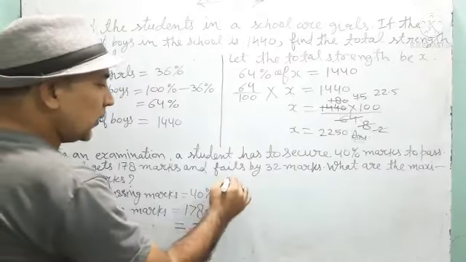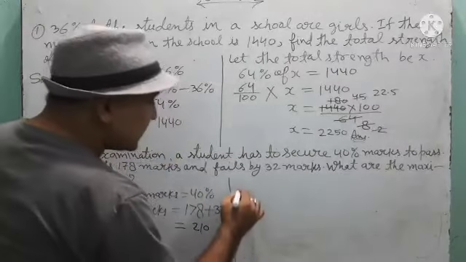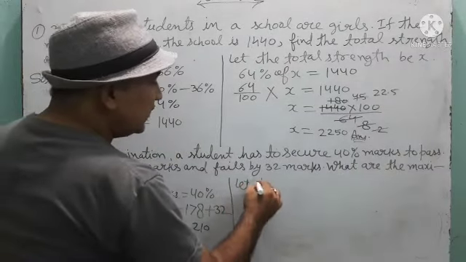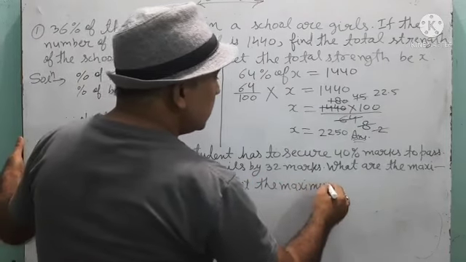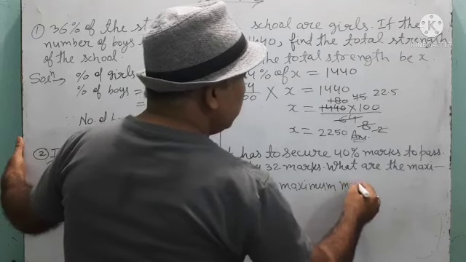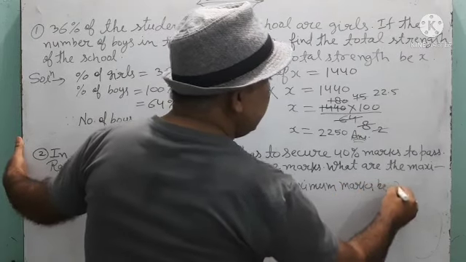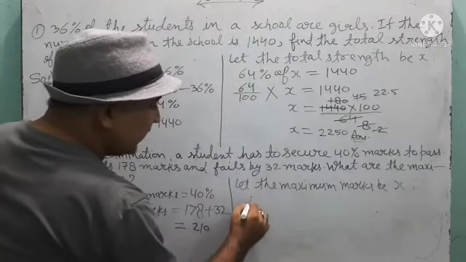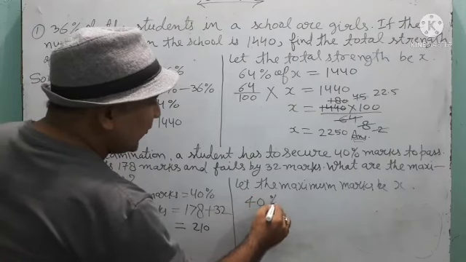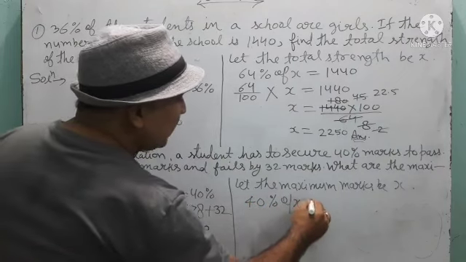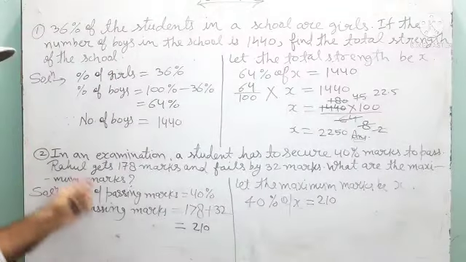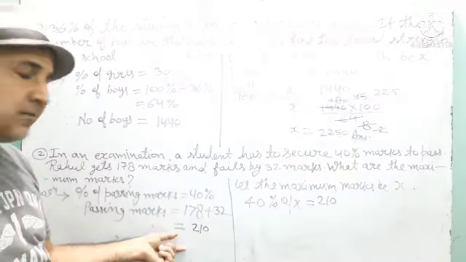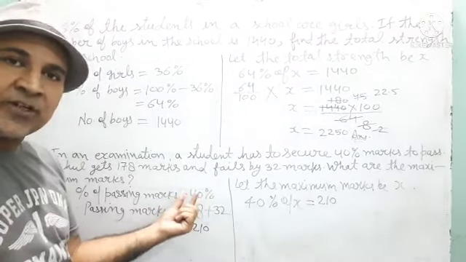Suppose the maximum marks be X, then according to the question, 40% of X must be equal to 210, because passing marks is 210 and passing percentage is 40%.